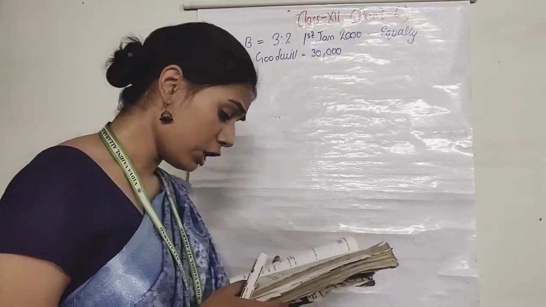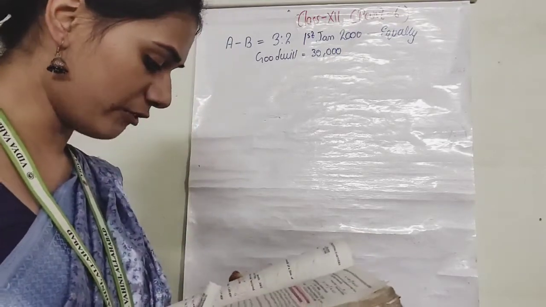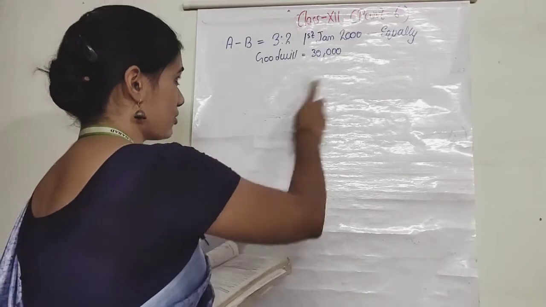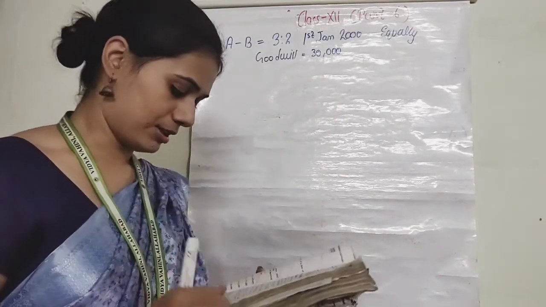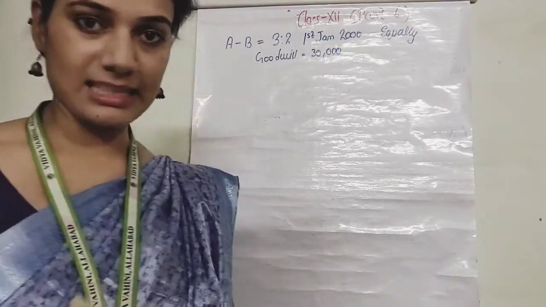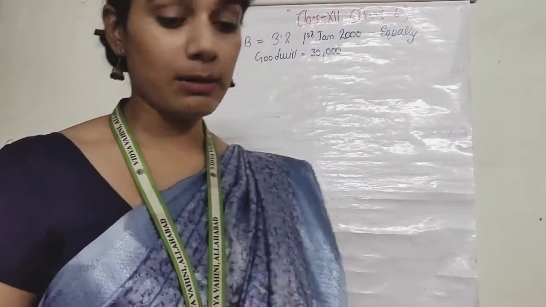Then for this purpose, the goodwill of the firm was valued at 30,000. Goodwill कितना है? 30,000. And we have to pass the necessary journal entries. Before passing the journal entries, we have to calculate the sacrifice or the gain done by both the partners.